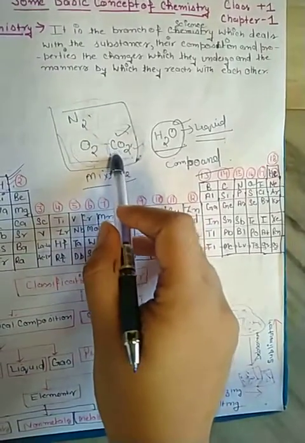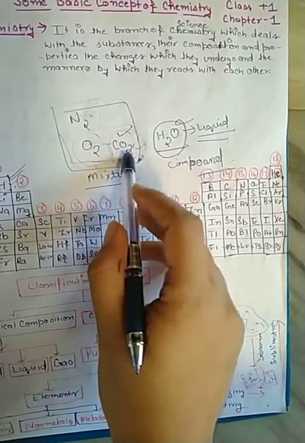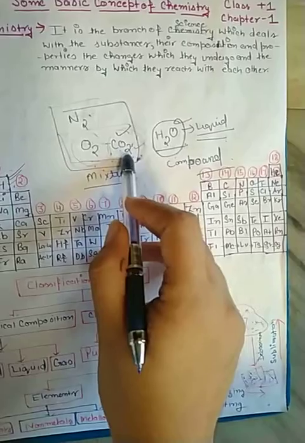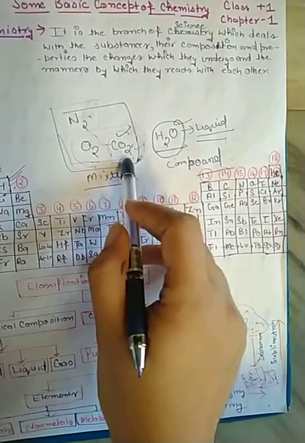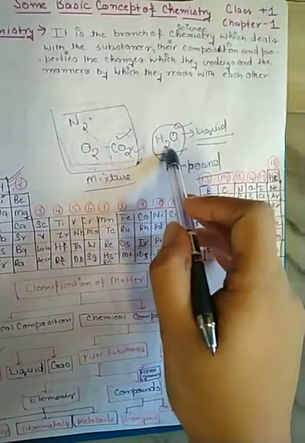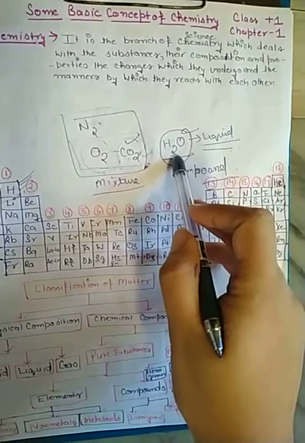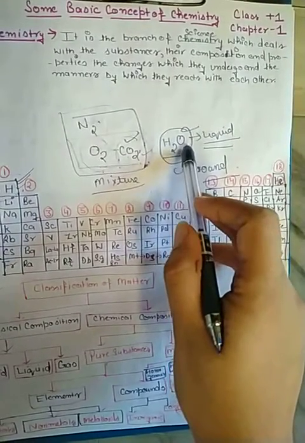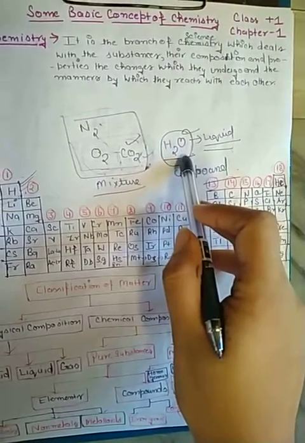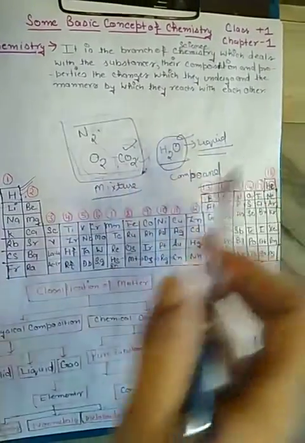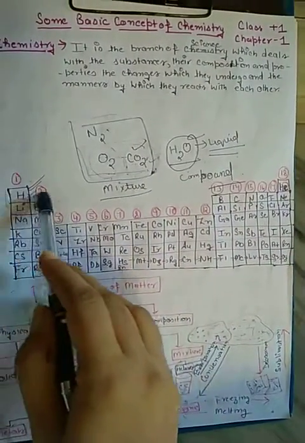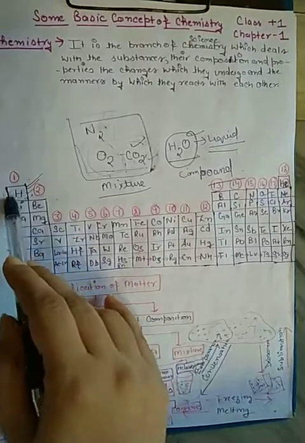One atom of carbon and two atoms of oxygen combine to form carbon dioxide. Two atoms of hydrogen combine with one atom of oxygen to form water. So hydrogen is the first element in the periodic table.